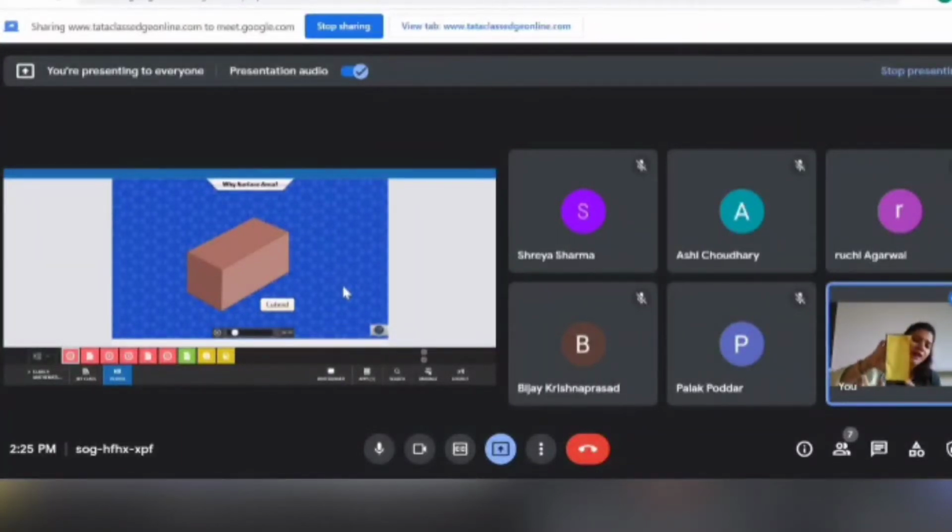Now see, if I tell you about the total surface area of this cuboid, it means the area of this face plus this face plus this face, and apart from it, it should include the area of this one and this one. When you see your room around you, you can clearly see it has four walls, and there is a top and the ceiling. So the area of all the faces, that is the total surface area.